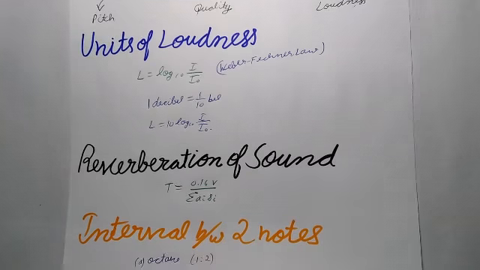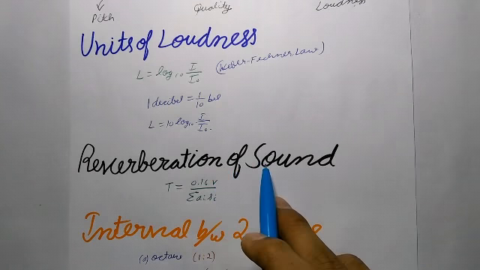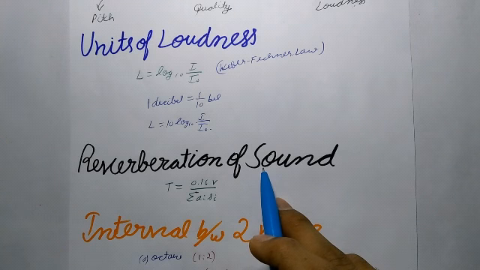So next is reverberation of sound. It is the phenomenon of persistence of sound after the source has stopped producing sound.